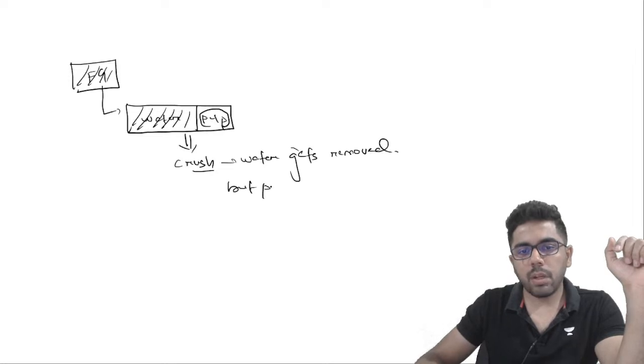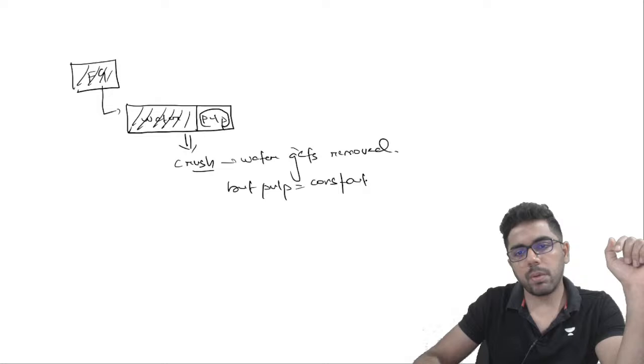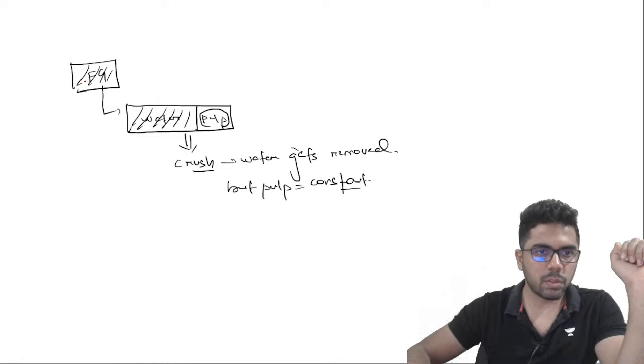But I can say the pulp part is constant. Water is removed, but the pulp part is constant. So the fresh grapes were how many kg? Fresh grapes was 1.5 kg.